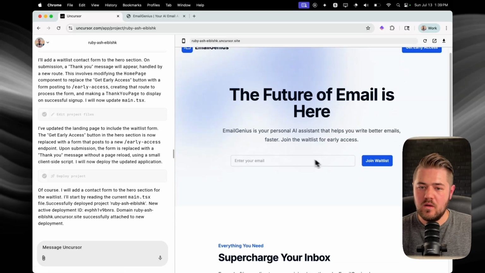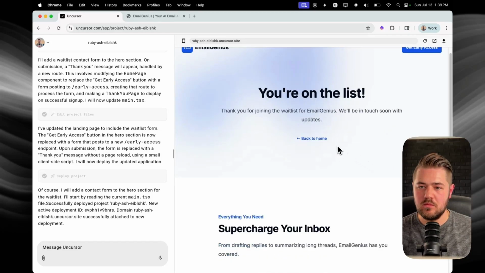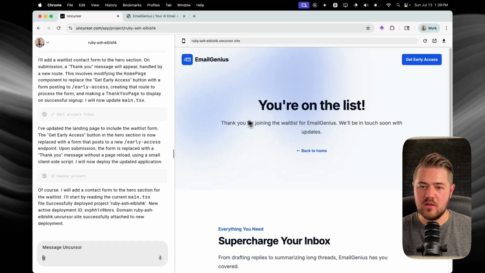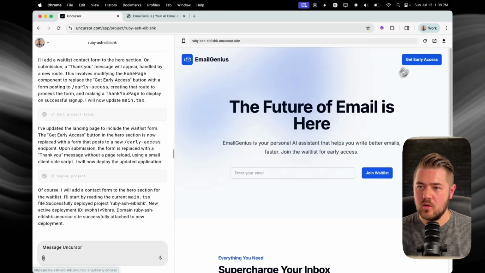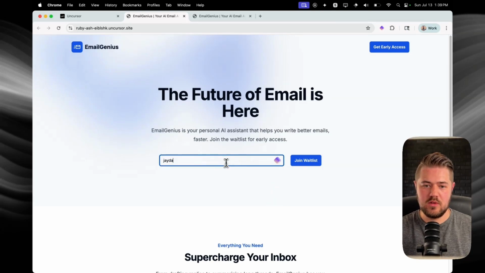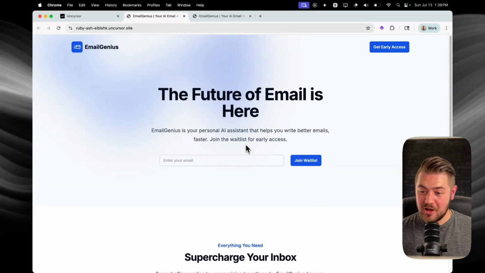Cool. Let's go ahead and enter email, email.com. Cool. So you're on the list. Thank you for joining the wait list. Sweet. So that's like an inline form, it looks like. Or maybe it is a true, let's see if it changed the page. Yeah, so that's an inline form. It hits the endpoint, so people don't actually navigate to a different page. That's pretty sweet. There's so much possibility here.